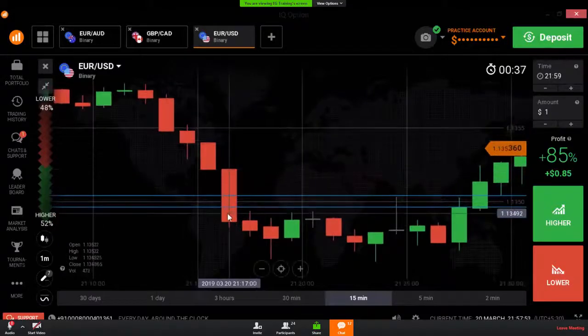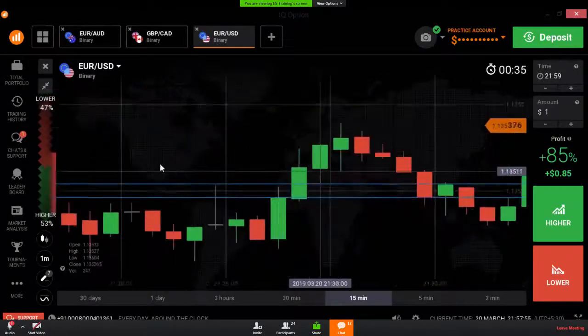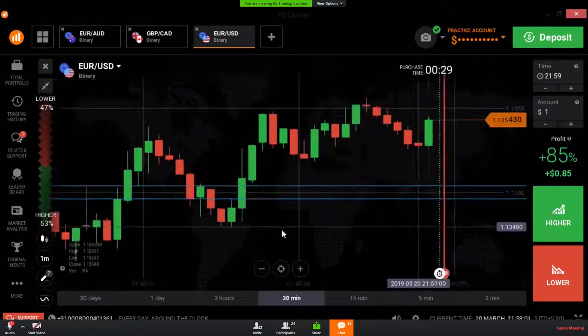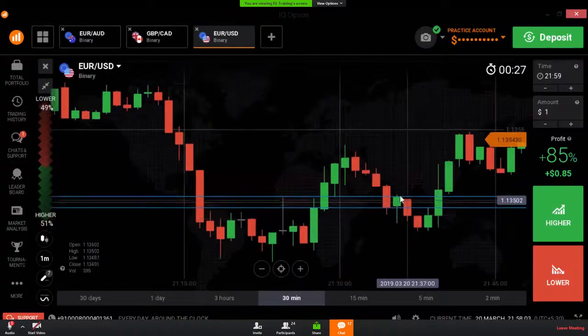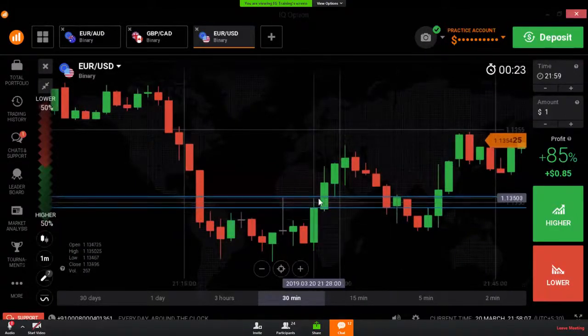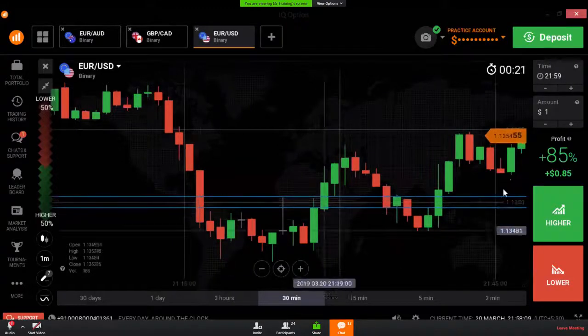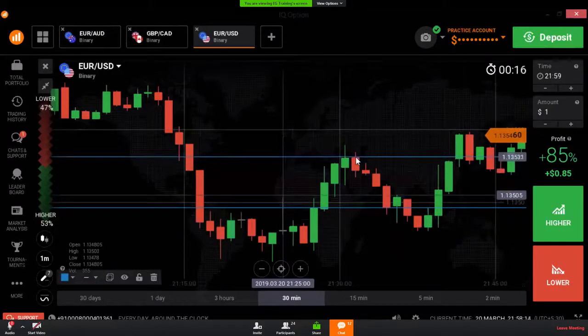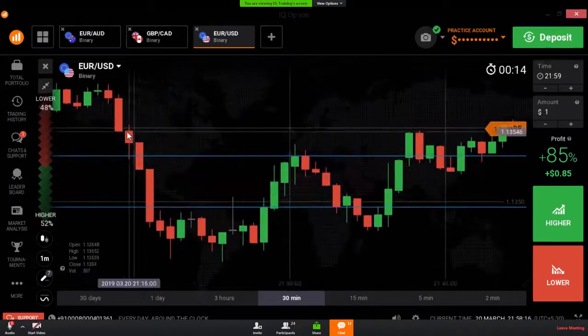Here we are seeing a seller's entry and there is no buyer's entry. It means the market is not respecting this level every time. The market respects this level here, but there is no respect here, and there is no respect here. Sometimes they will respect, sometimes they don't.